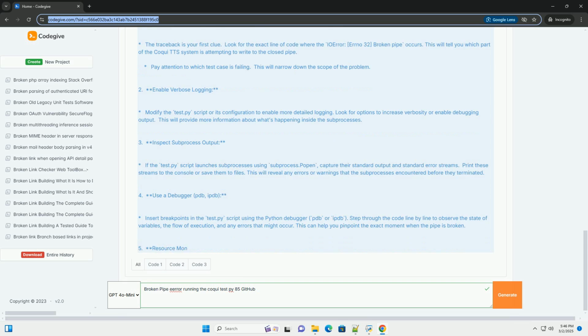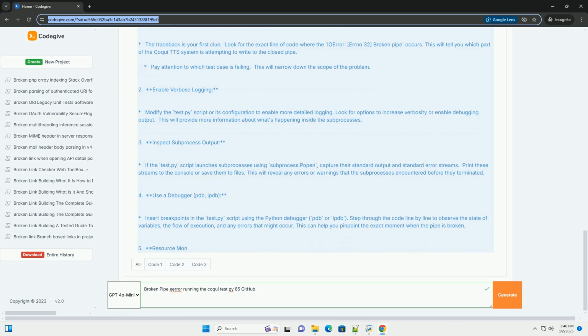5. Resource monitoring. Use system monitoring tools, for example top, htop, vmstat, nvidia-smi, to monitor CPU usage, memory usage, GPU memory usage, and disk I/O during the test execution. This will help you identify resource bottlenecks that might be causing subprocesses to fail. 6. Reduce parallelism.